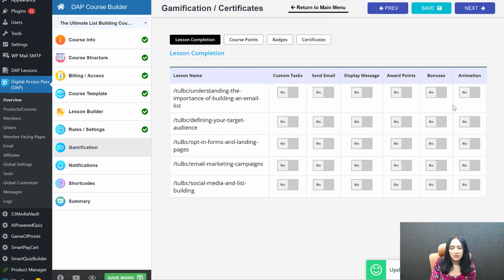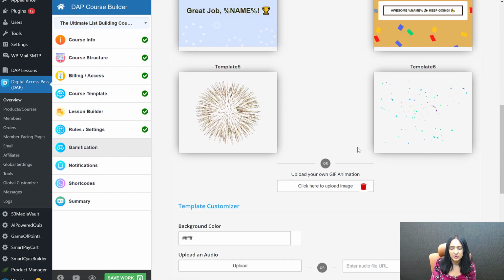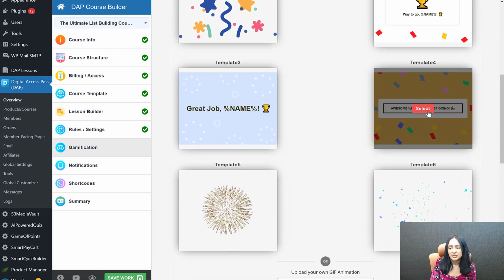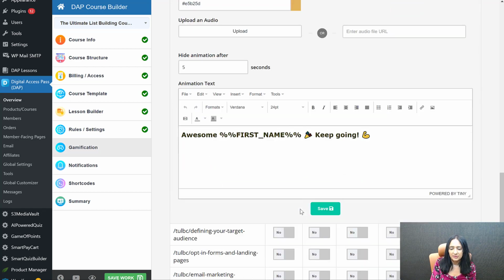If you want gamification, right? You want to gamify your course. You can add animation and all the other options and make it really nice experience if you want. Let's do that, all right? Let's go ahead and pick any one of these templates. Let's pick this template just to show you how you can create a nice experience.